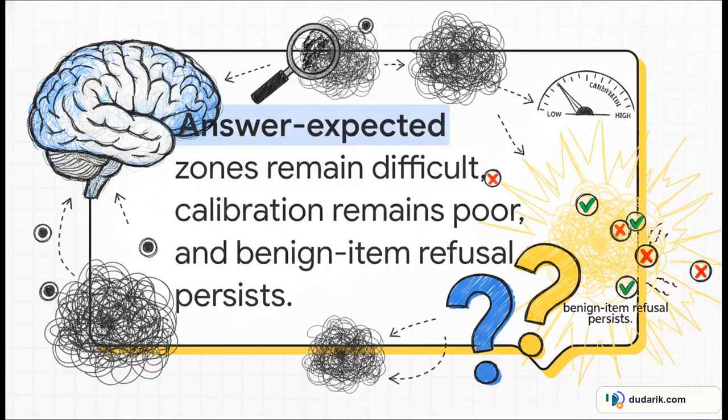So the crucial point is captured perfectly in this quote directly from the Know2Guess paper. "Answer expected zones remain difficult, calibration remains poor, and benign item refusal persists." Even our absolute best models suffer from overconfident guessing in the dark zones and incorrect, overly cautious refusals in the brightly lit zones. High accuracy on standard benchmarks absolutely does not guarantee that a model knows its own boundaries.